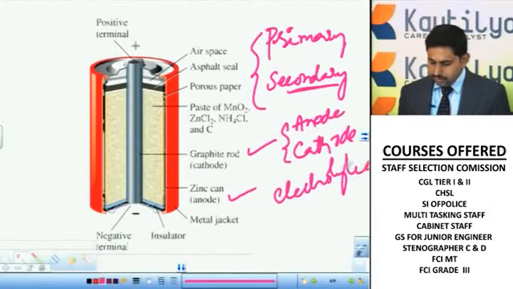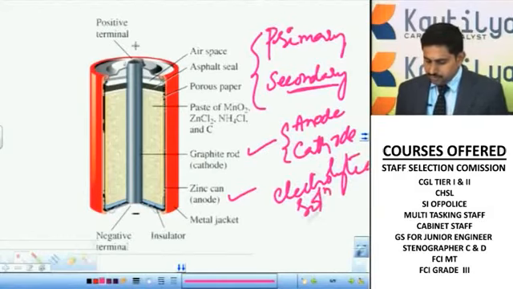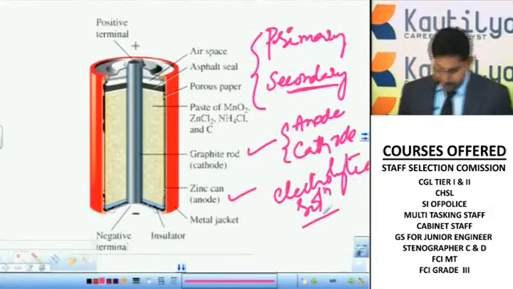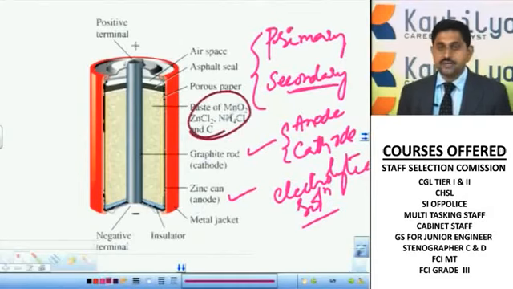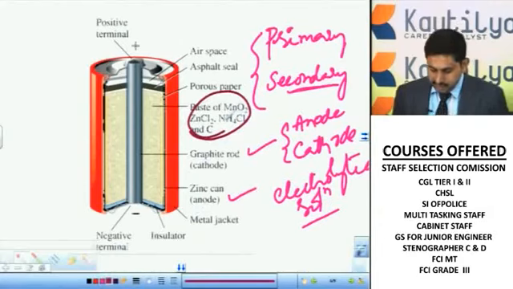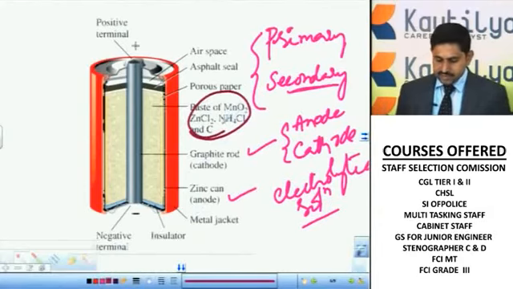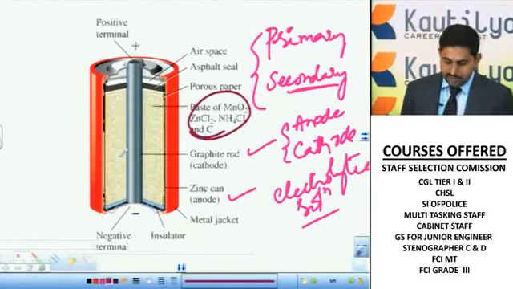The electrolytic solution does not always have to be a liquid; it may be in the form of a paste. Here, this is our anode, this is our cathode, and this acts as the electrolyte. The electrolyte consists of manganese dioxide, zinc sulfide, ammonium chloride, and some carbon, in the form of a paste, not a liquid. If you break the battery, you can clearly observe the graphite rod and some paste-like substance inside, which acts as the electrolyte.